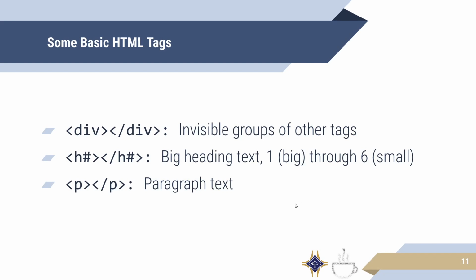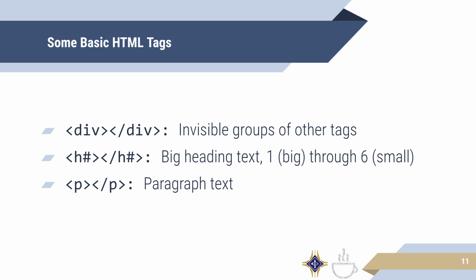So now let's talk about some of the basic tags. As a reminder, all of these that we're going to talk about go inside of the body tag. And if there's a closing tag you see on screen here, there must also be an equivalent closing tag in your code. So the three most basic tags that almost every page is going to use in abundance are the div, the h tag, and the p tag.